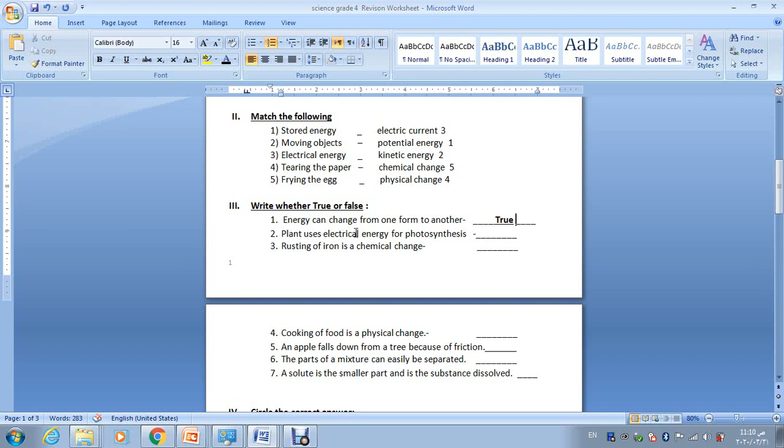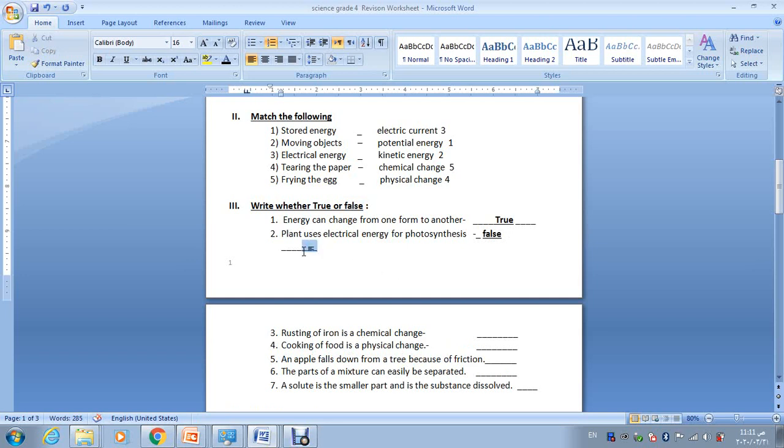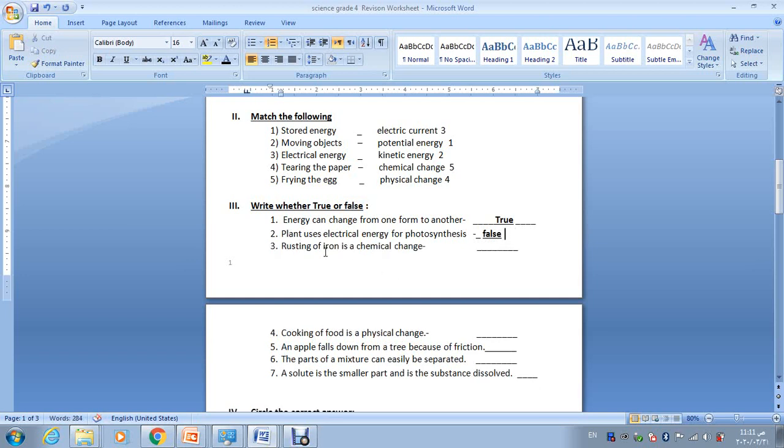So yes, plants use electrical energy for photosynthesis. Of course, no, false. Why? Because plants use light energy and change it into chemical energy.